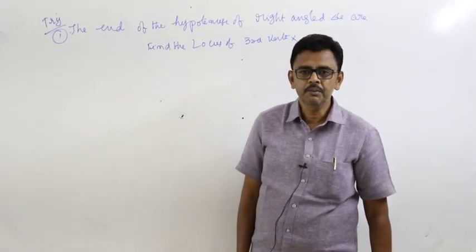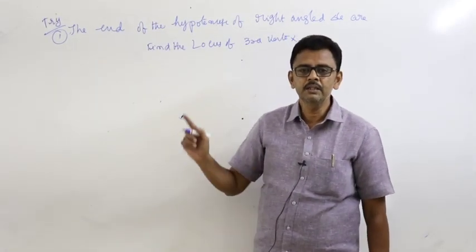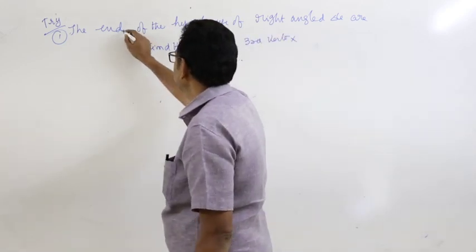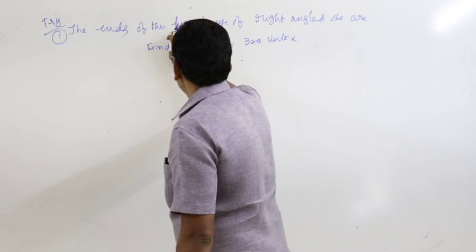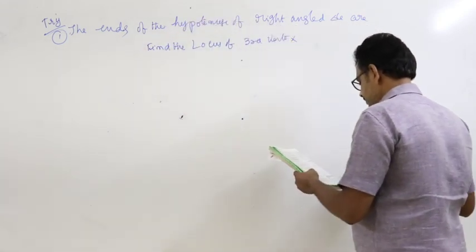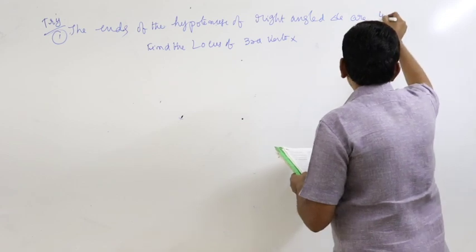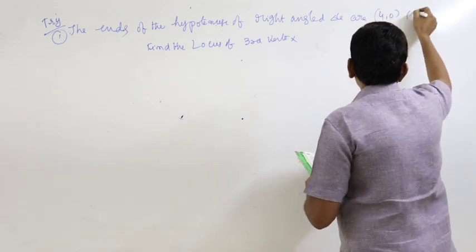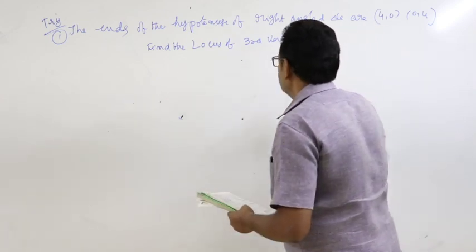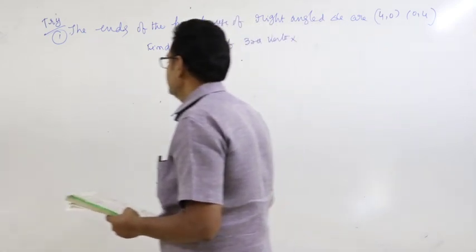So I will give you 2 problems, similar model, just to try these 2 sums. The ends of the hypotenuse of a right angle triangle are 4, 0 and 0, 4. Then find the locus of the third vertex.